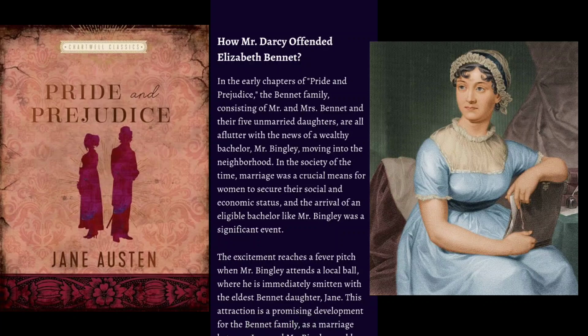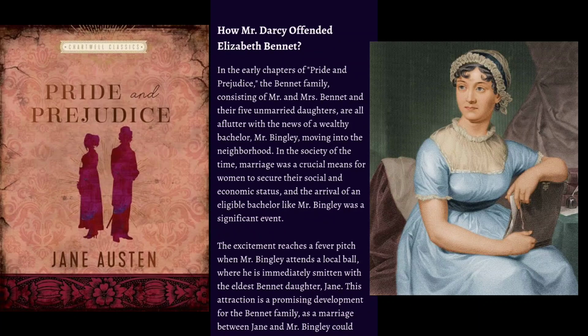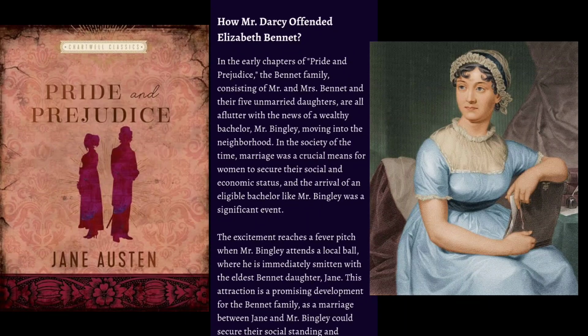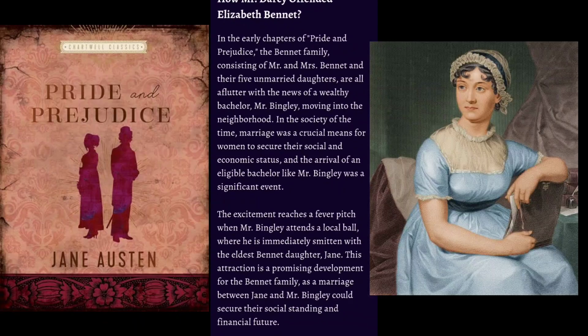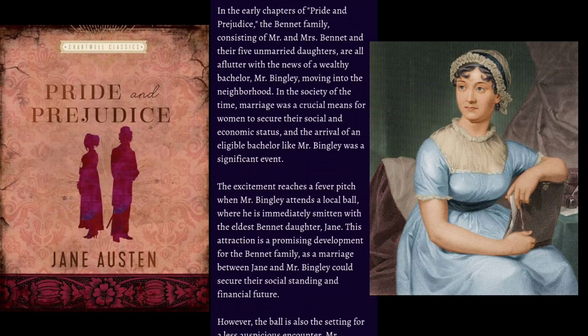1. How Mr. Darcy offended Elizabeth Bennet. In the early chapters of Pride and Prejudice, the Bennet family, consisting of Mr. and Mrs. Bennet and their 5 unmarried daughters, are all aflutter with the news of a wealthy bachelor, Mr. Bingley, moving into the neighborhood.